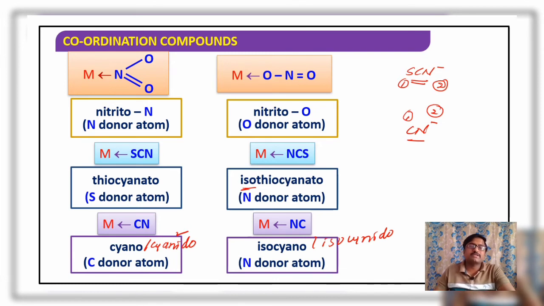So overall, what is to be remembered here? An ambidentate ligand is a type of bidentate ligand, or you can say a type of ligand having two donor atoms, but capable of making only one coordinate bond with the central metal atom or ion at a time. Examples: NO2 minus, SCN minus, CN minus are well-known examples of ambidentate ligands.